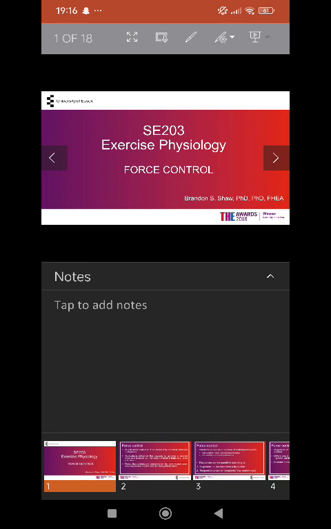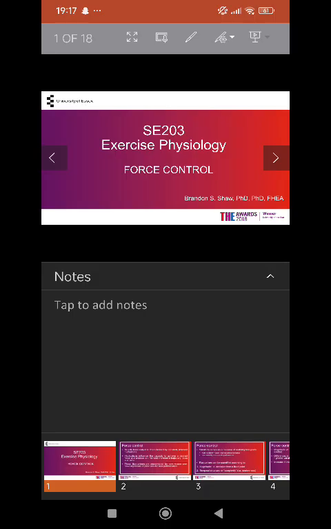Kinesthetic awareness. Training activities that focus on body awareness, such as yoga or balance exercises, enhance kinesthetic awareness, leading to improved force control during various movements. Sport-specific drills. Athletes engage in sport-specific training to improve force control within the context of their particular sport. This includes drills and exercises that mimic the demands of the sport.